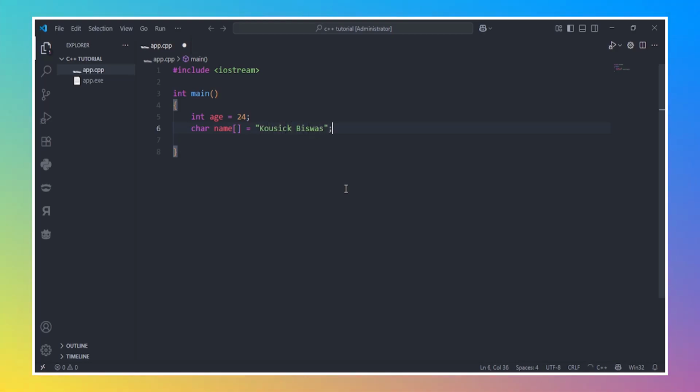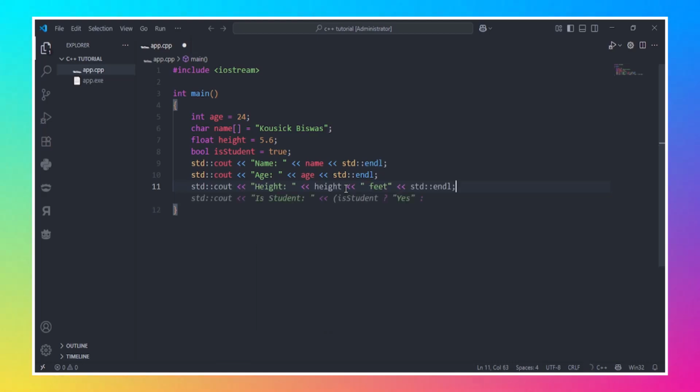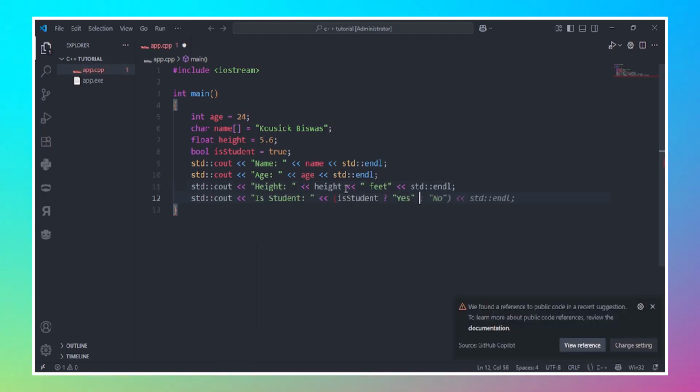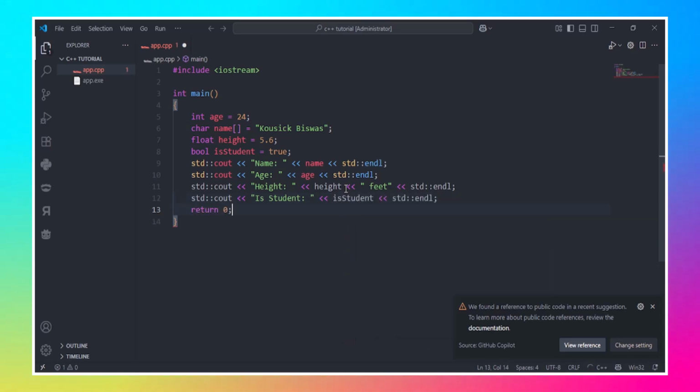I'm going to give it this, and then we're going to just do a float. Let's just say height equals 5'6". Then we're going to just do a boolean, is student. Yes, it is true. I'm a student. Now we're going to print this out using cout name and then age, and in the same way we're going to just do std::cout height and then is student. Then we're going to return 0.